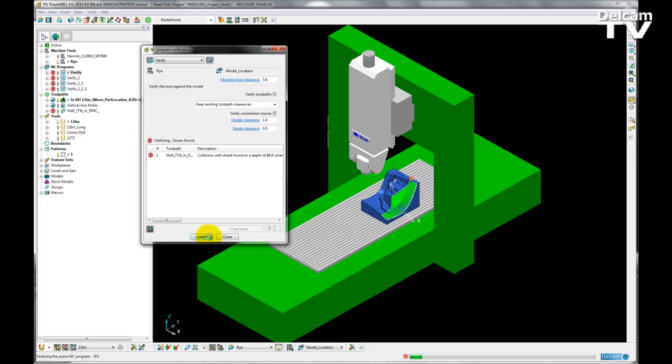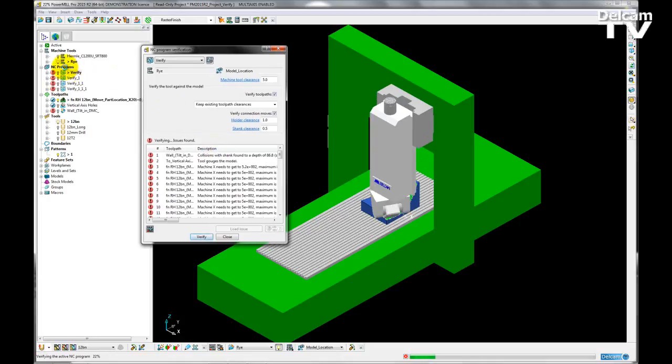So you can see now that PowerMILL is running through each toolpath in the NC program. It is checking for tool collisions and gouges, tool holder collisions, and machine tool collisions. It is also checking to make sure that the machine tool is staying within its limits. So now that the verification is finished, I'm shown a list of all issues found. So I'm going to have to start going through these.